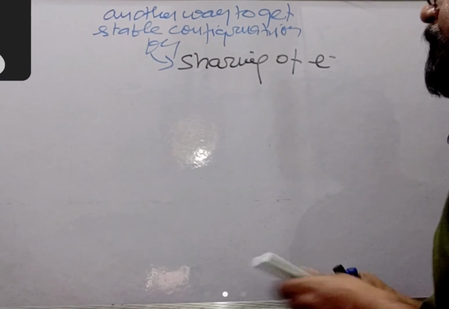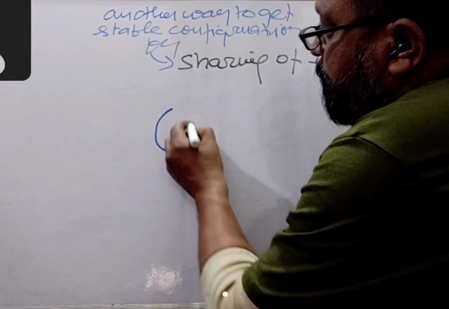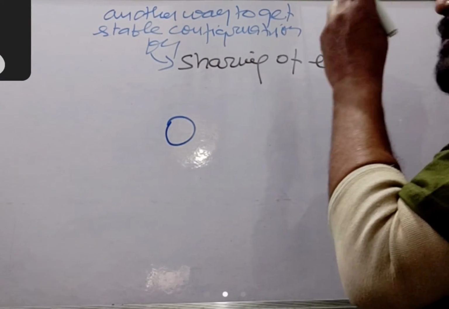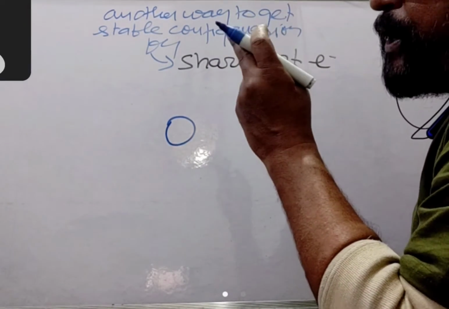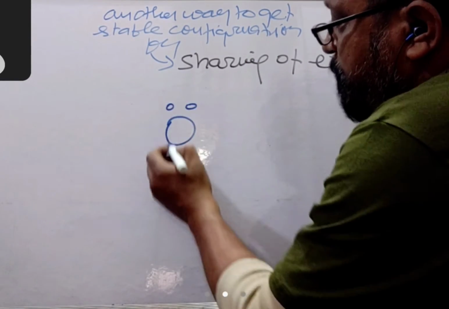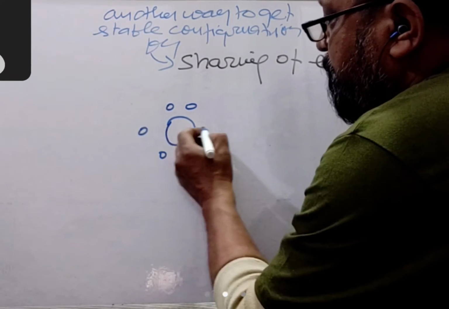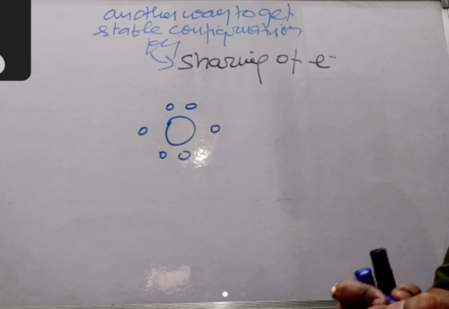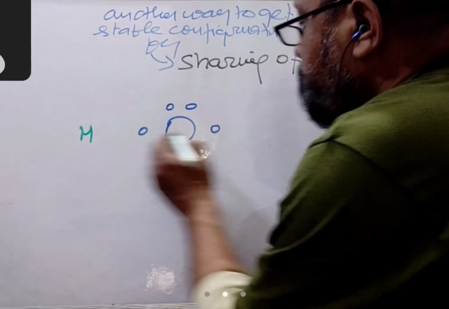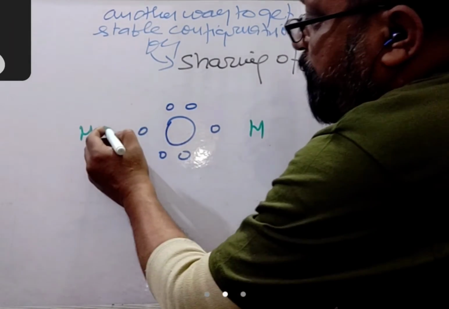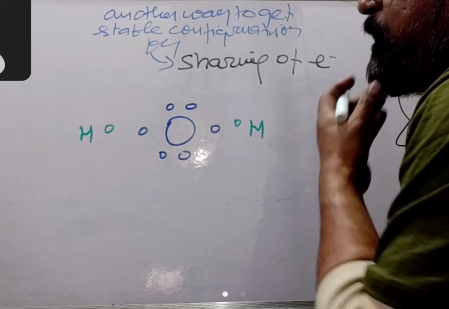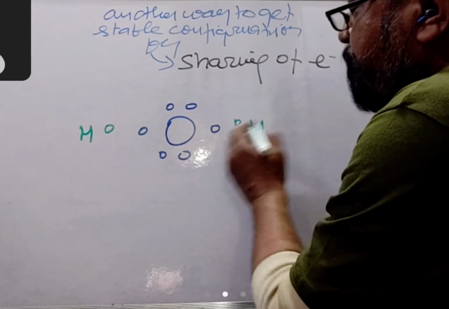You heard about oxygen? This is the oxygen atom. Oxygen has atomic number 8, and it has 6 electrons in its outermost shell, the valence shell, right? And you know hydrogen very well. Hydrogen has atomic number 1, and that's why it is in the first group and first period of the periodic table. It has 1 electron, right?